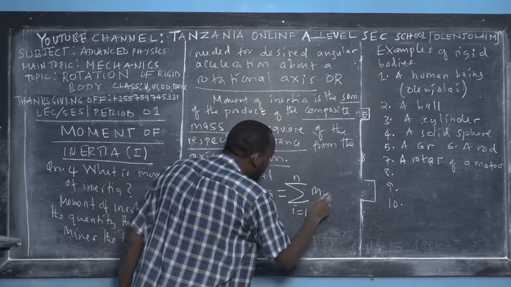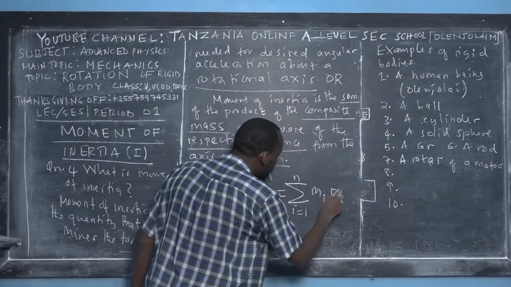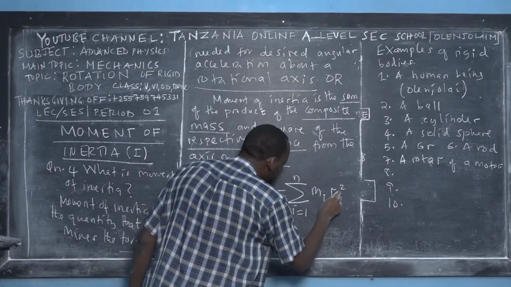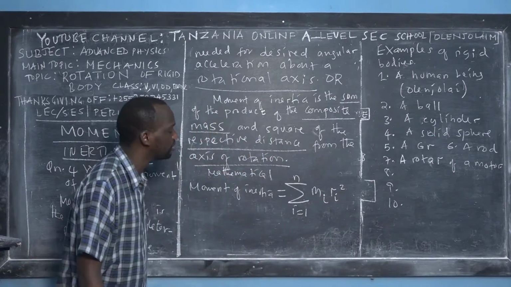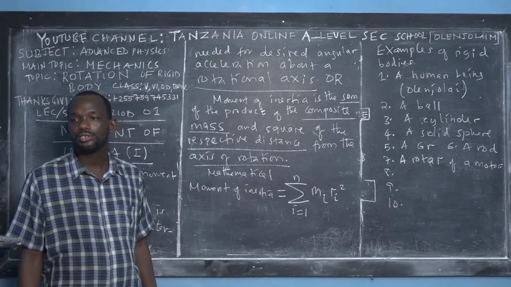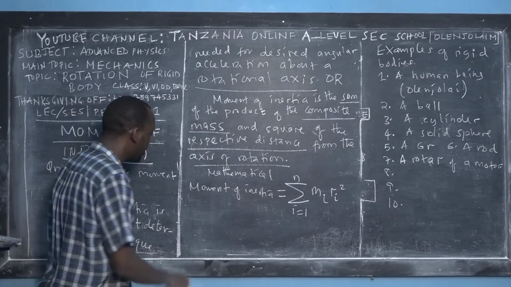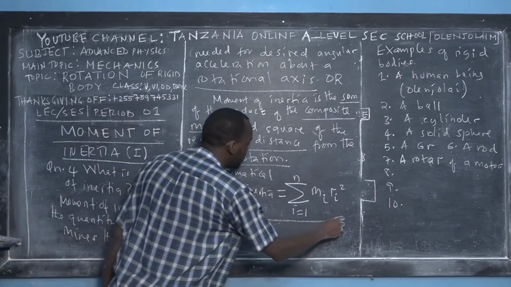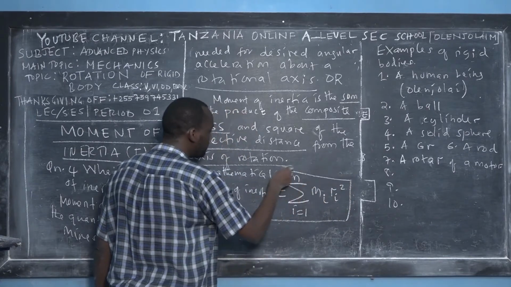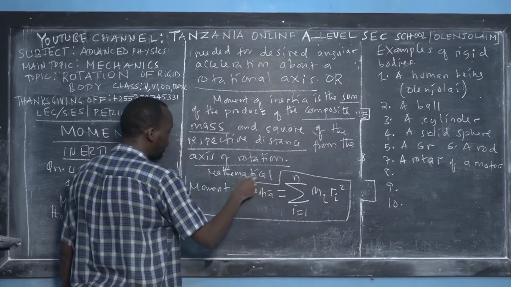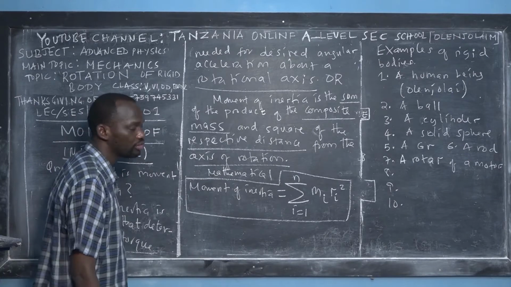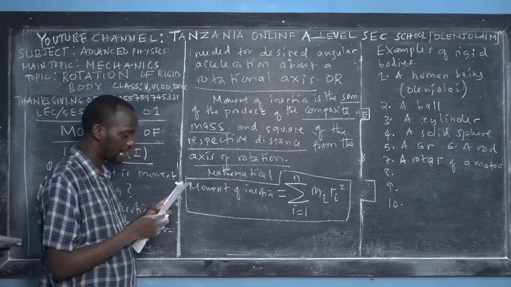Then here we have a product of mass times the square of the distance from the axis of rotation to its ends. So this is a very important mathematical definition which we have already introduced to you. However, that will come back later.